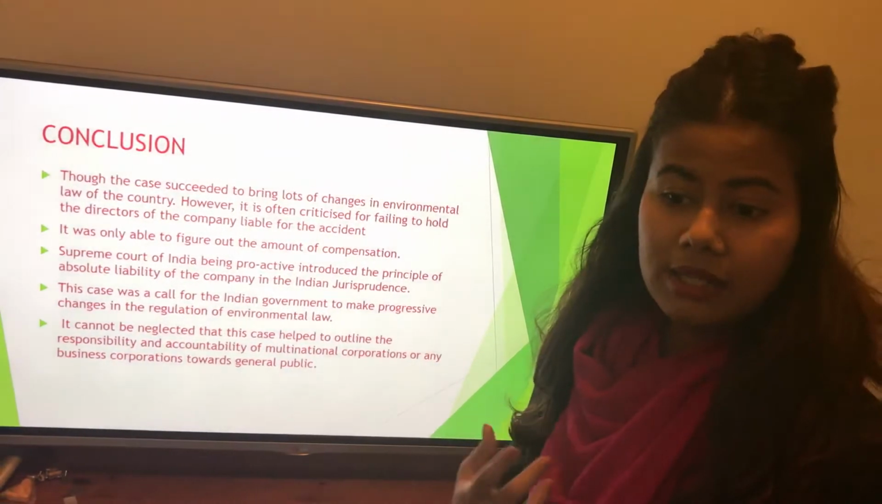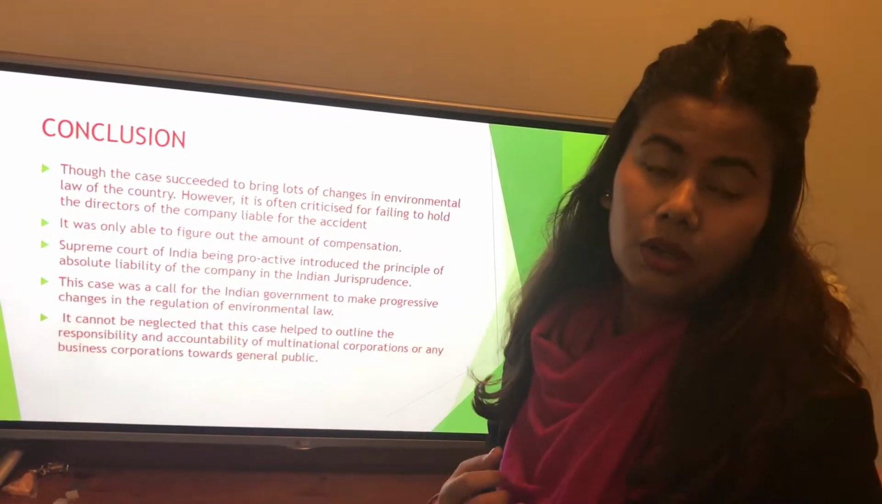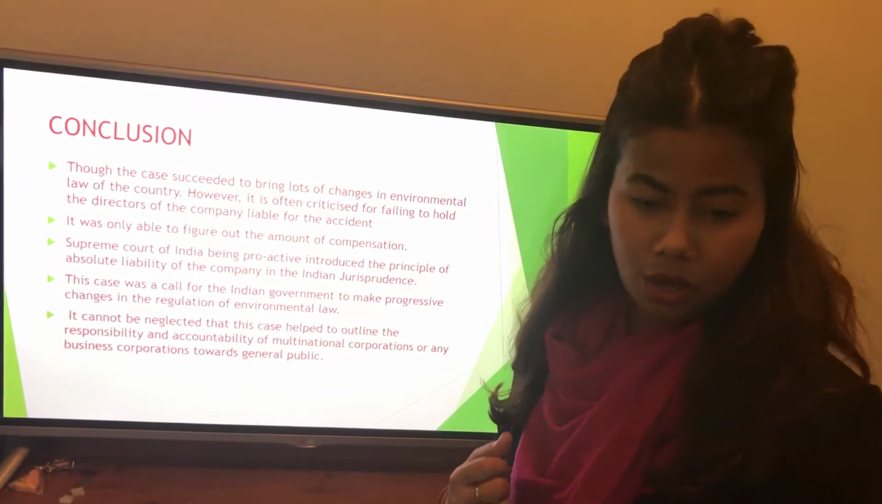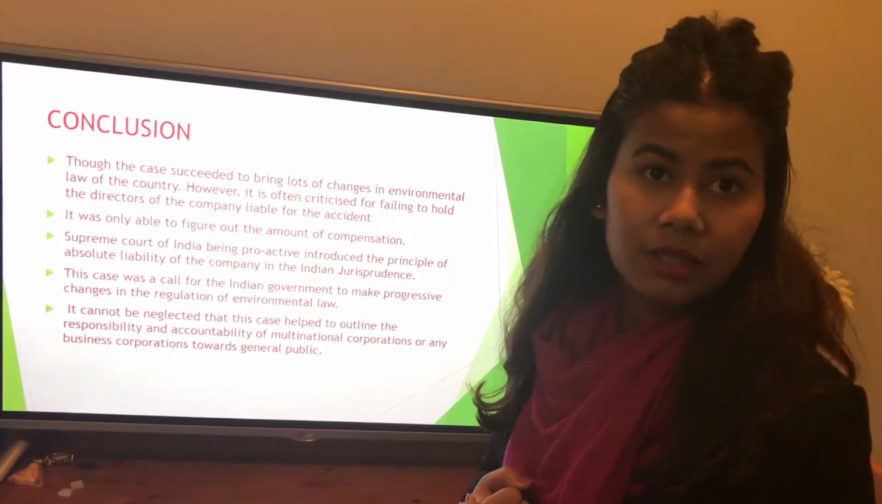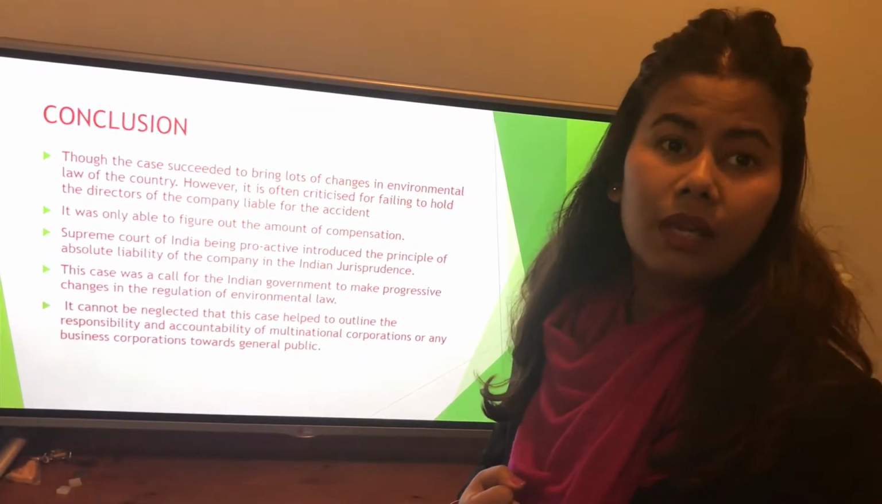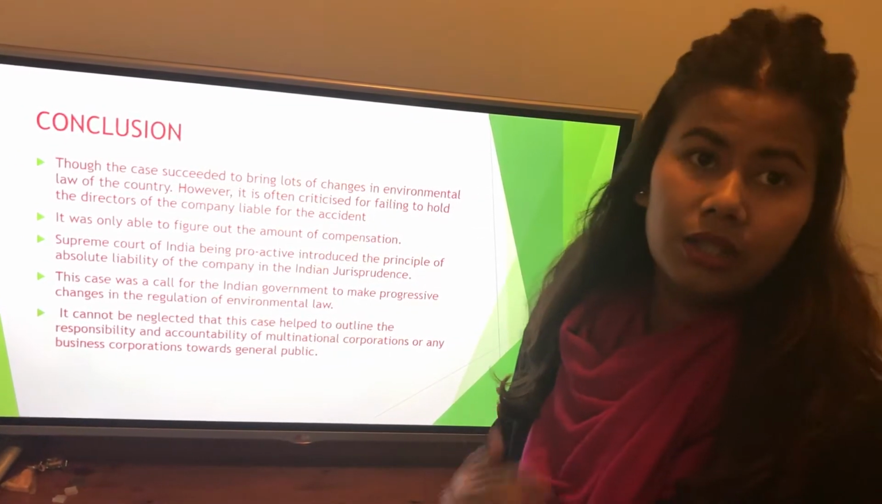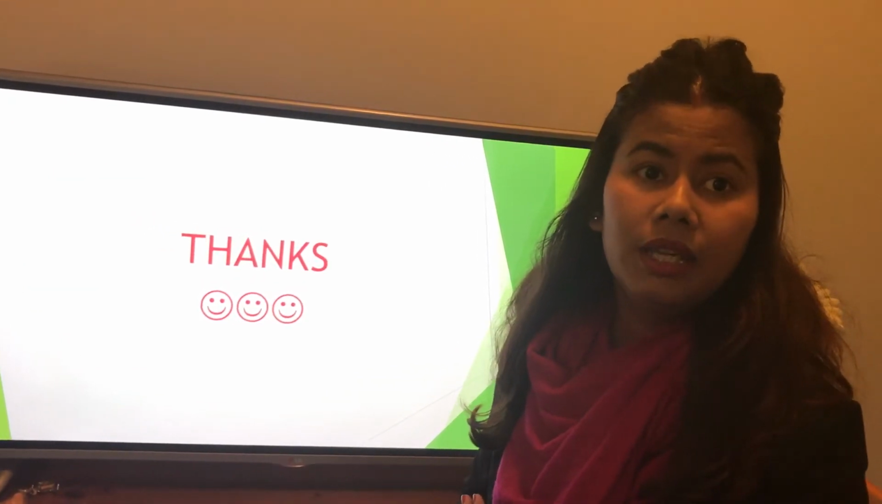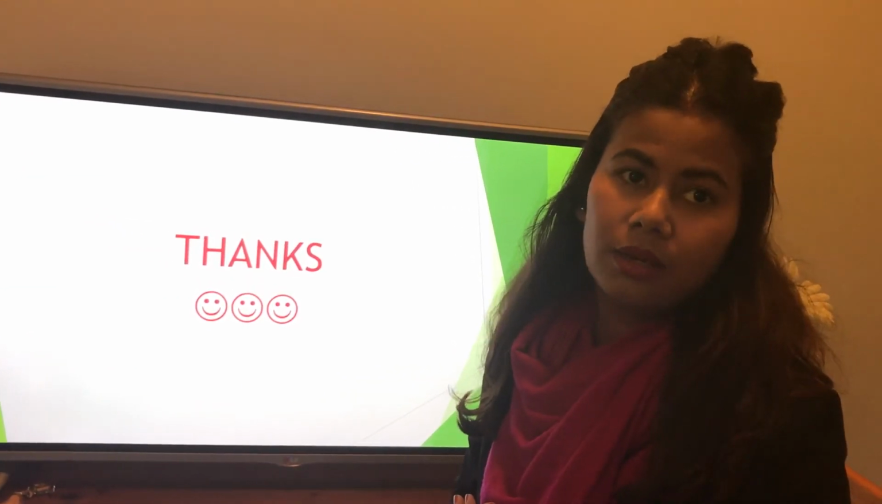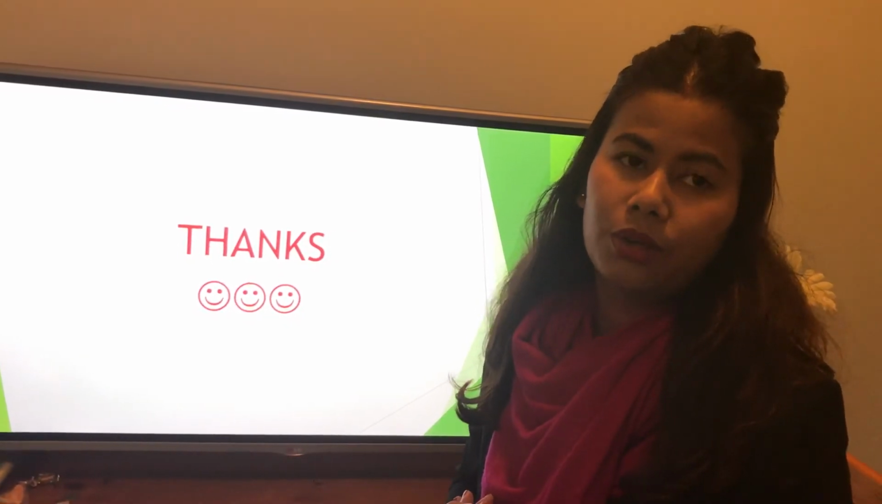So yes, this case has been a call for the Indian government to make its governance stronger and protect the environment, and at the same time make multinational companies, industries, factories, and owners of these companies liable even for an accident which happens even if precautions are taken.